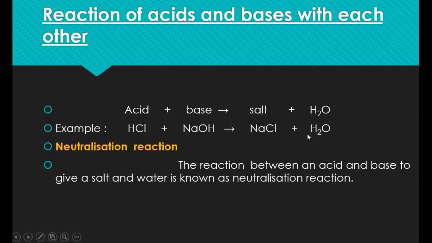This neutralization reaction we can see in our body also. As you already know, our stomach contains hydrochloric acid which helps to digest the food. So if too much acid is there in our stomach, what will happen? If our stomach releases too much acid, that causes the indigestion problem. Sometimes this may give pain and irritation. To get rid of this problem, we use substances like antacids such as milk of magnesia, which is also called magnesium hydroxide. By using this one, we can neutralize the effect of acid.